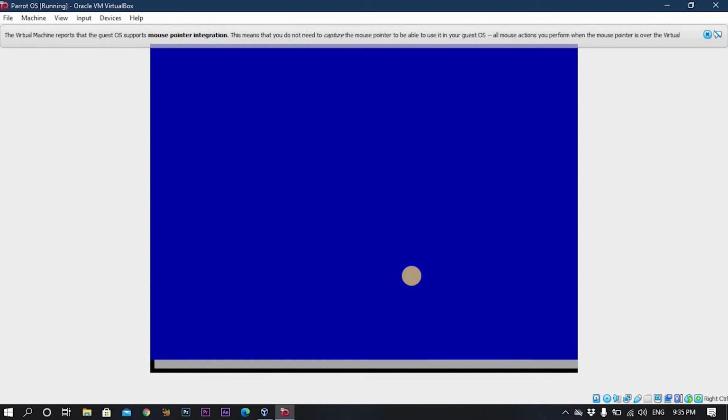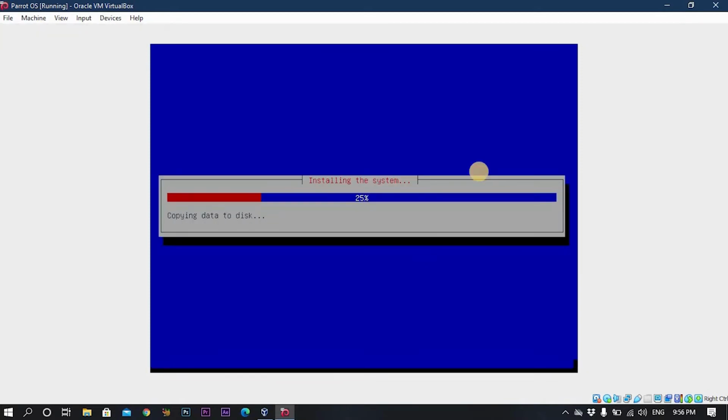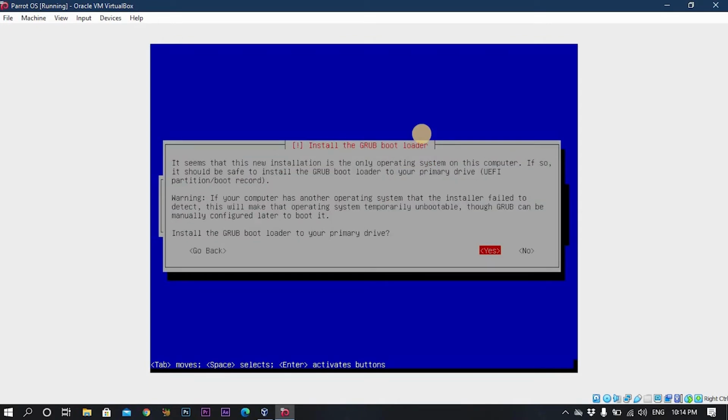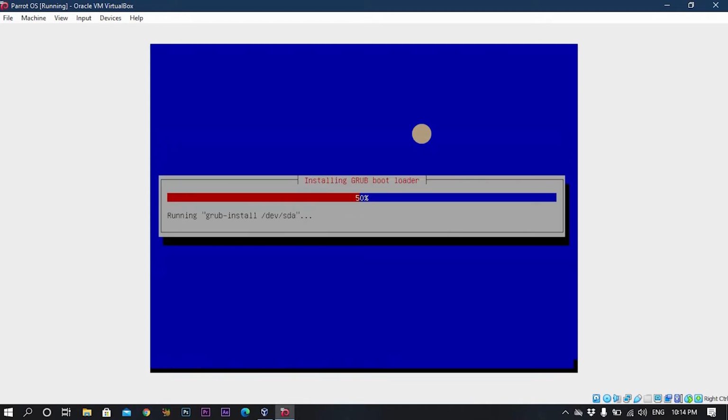Then click on enter. Okay, now you click on yes. Then you choose the second option. Then you click on enter.